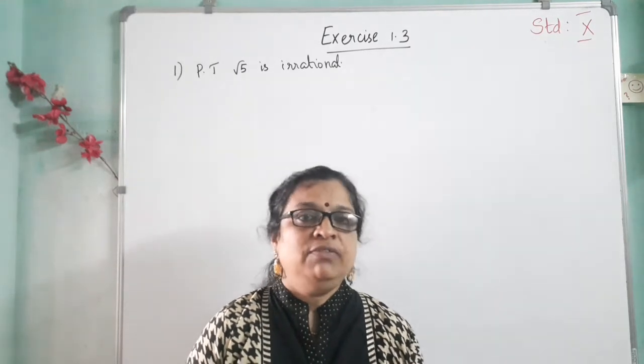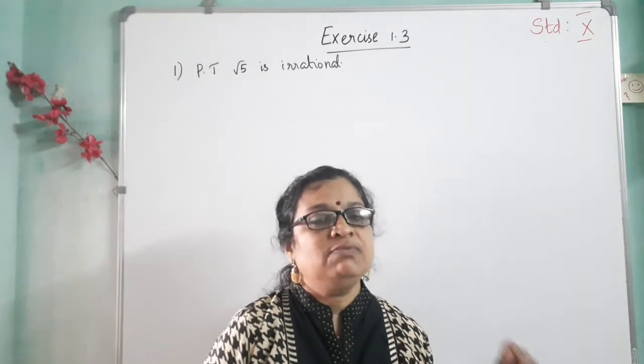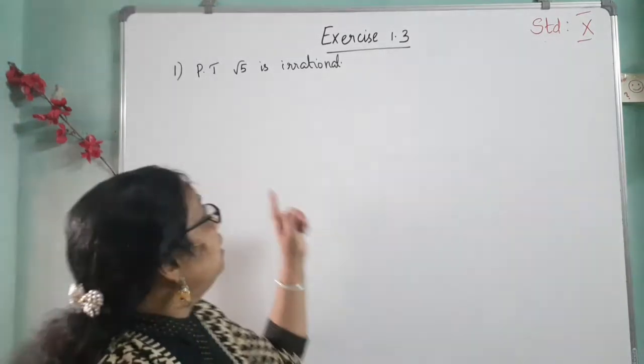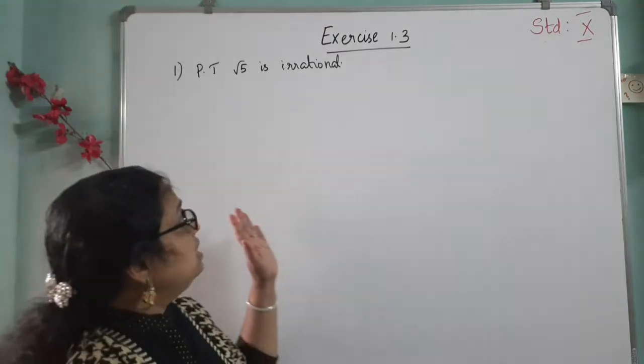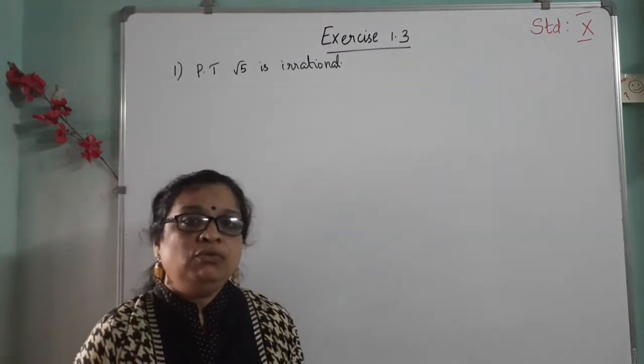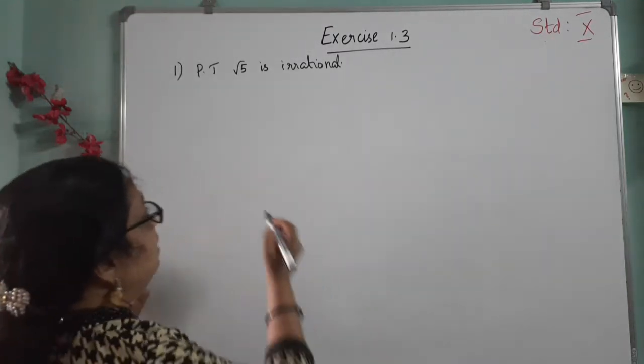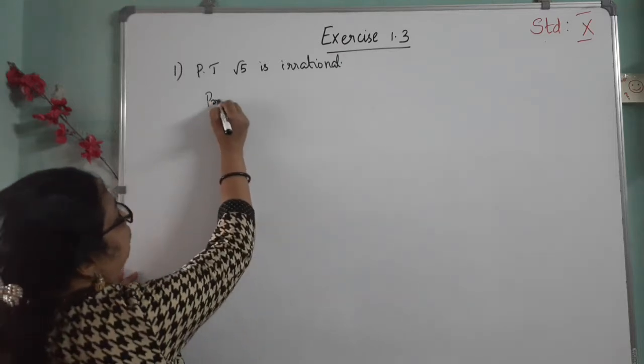In this session we will do exercise 1.3. First question, prove that root 5 is irrational. This we can prove by the method of contradiction. So first we write proof.